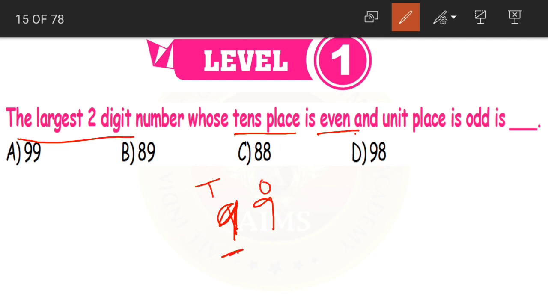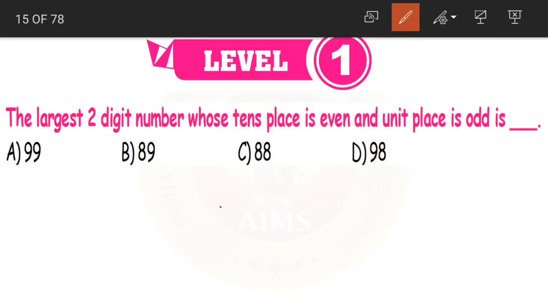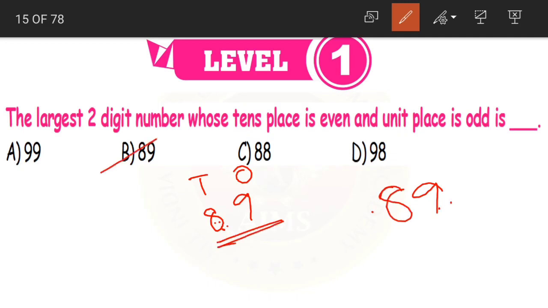Now in tens place here we are having 9. Is 9 an even number or an odd number? Odd number. So this cannot be our number here. Now what can be the correct answer children? If you look at the options, 9 is an odd number. Let us replace it with an even number. Before 9 we have 8. So 89 becomes our answer.